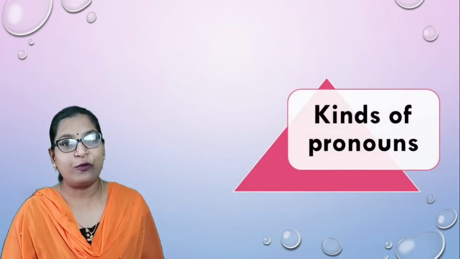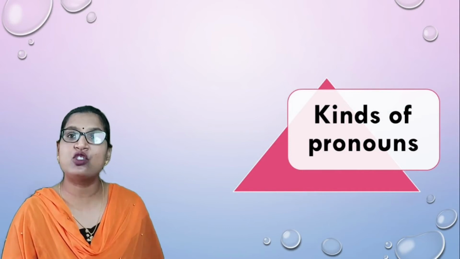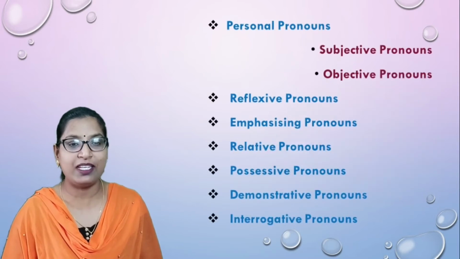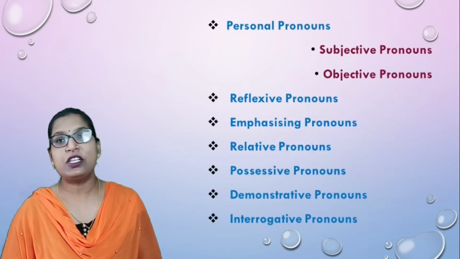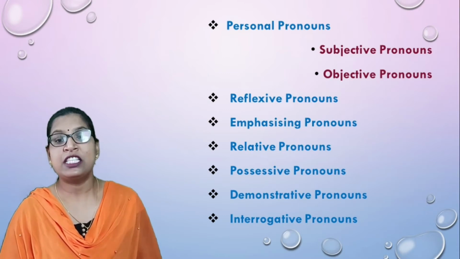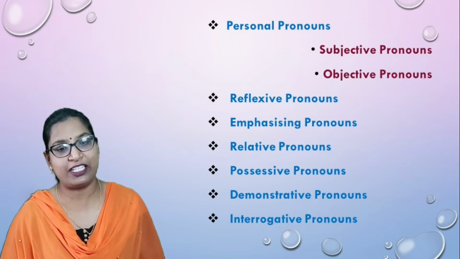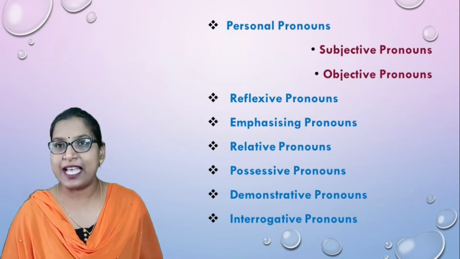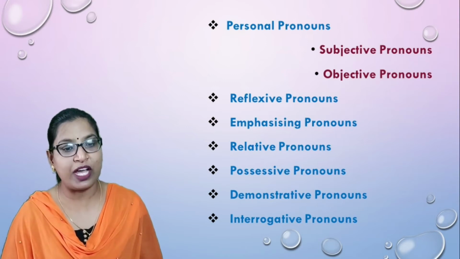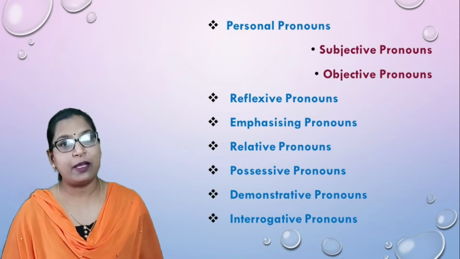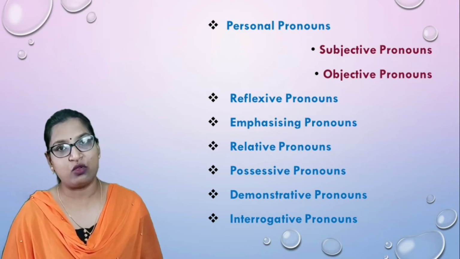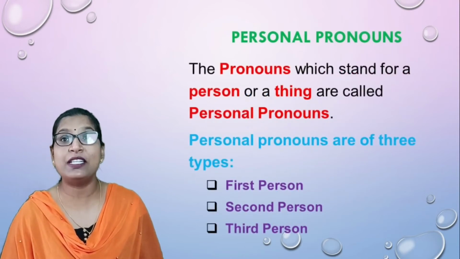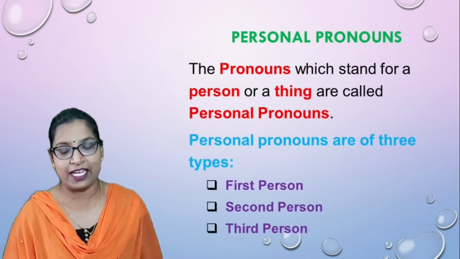Now, we'll focus on the different kinds of pronouns. You can see here the list of pronouns is given. Personal pronouns. Personal pronouns are of 2 types, subjective pronouns and objective pronouns. Then reflexive pronoun, emphasizing pronoun, relative pronoun, possessive pronoun, demonstrative pronoun, and interrogative pronoun. Now, we'll talk about the personal pronouns in detail.